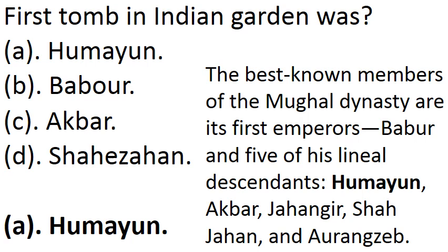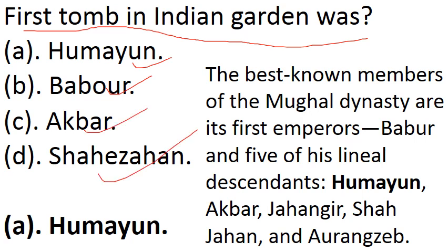Let's start. First tomb in Indian garden was: the options are Humayun, Babur, Akbar, Shahjahan. This is the question. So first you should know what a tomb is. In previous eras, after the death of a king or queen or some great person, we built a tomb to keep them alive in our memories. So note it down. Which tomb is present in Indian garden? First tomb. The answer is Humayun.